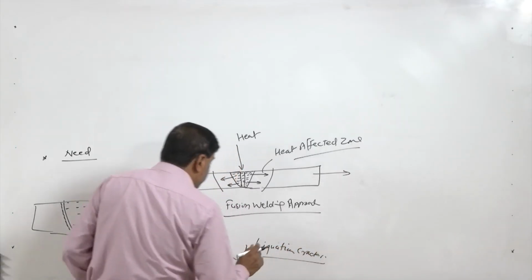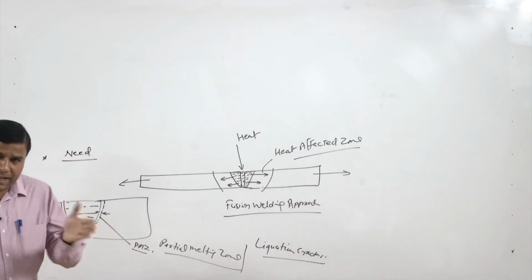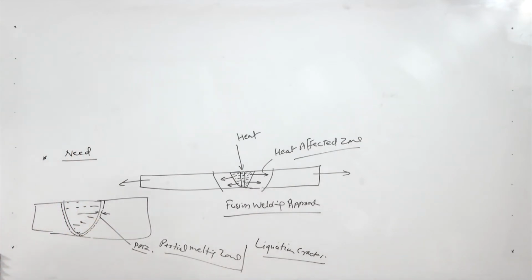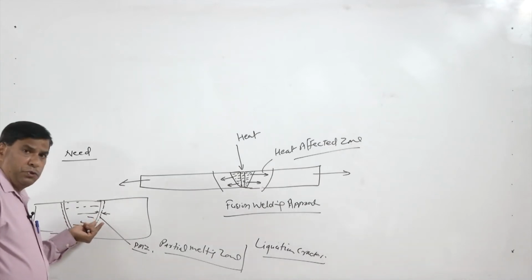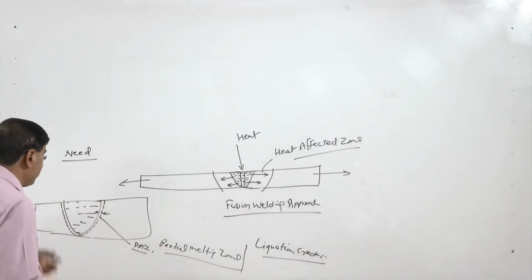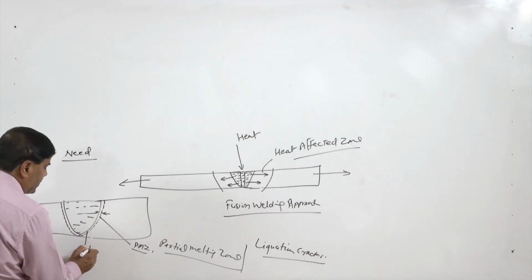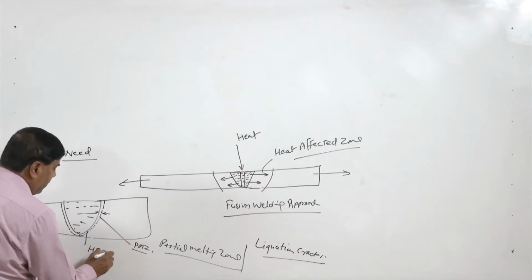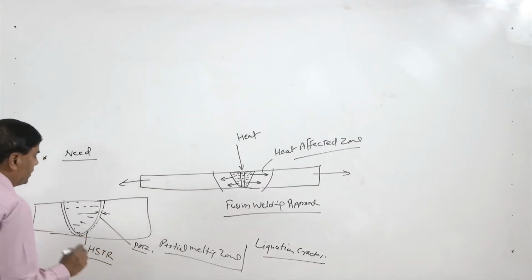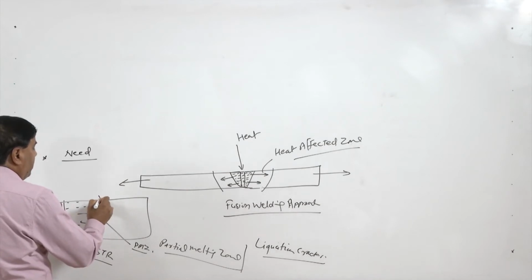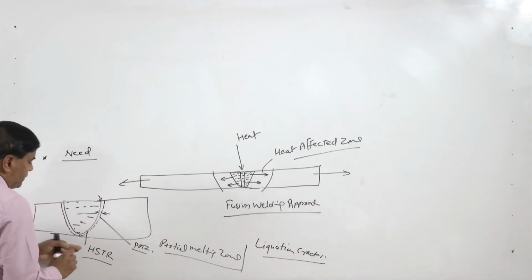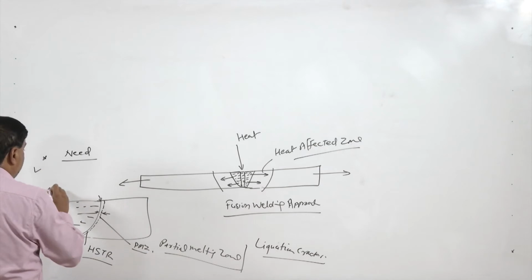Liquefaction cracks are formed next to the fusion boundary due to the typical nature of the formation of the two phase zone, which is solid and liquid, and this is mostly formed in case of high solidification temperature range metals,